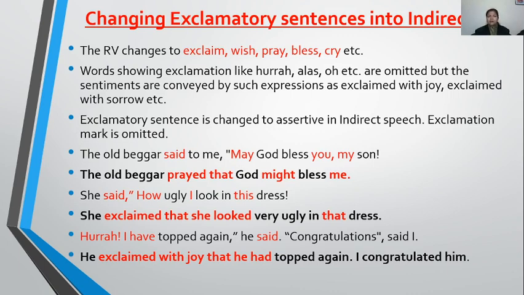So hooray, an interjection has been used, so its sense will be conveyed by using some extra words like he exclaimed with joy that he had topped again. Now look at the second part of the sentence. Congratulations, said I. So I congratulated him. That's it. Here no need to repeat I exclaimed. When I told you children, the main purpose is conveying the message. That is more important, not the use of words. Okay?